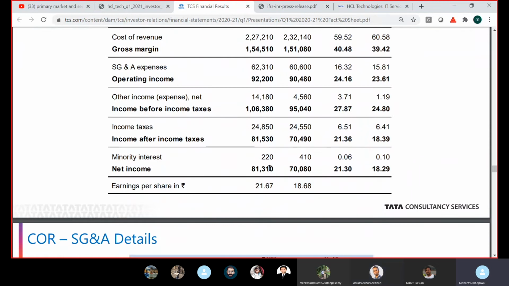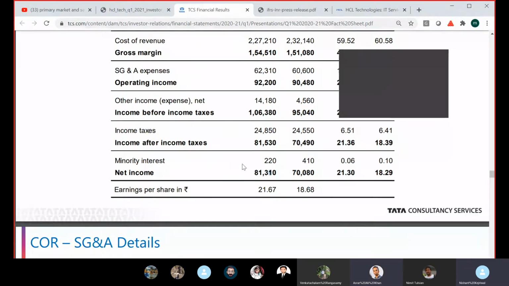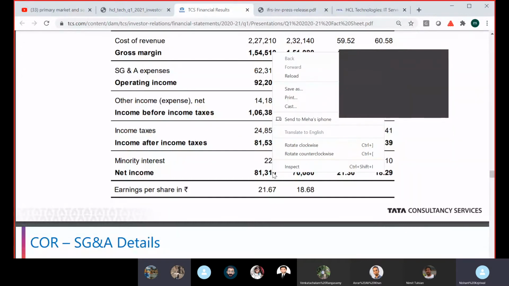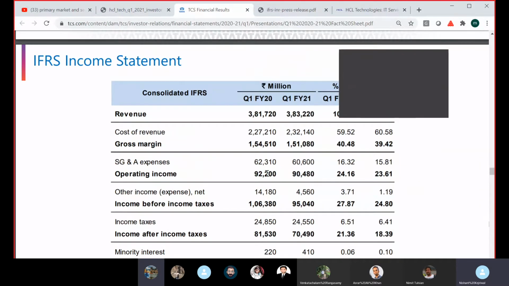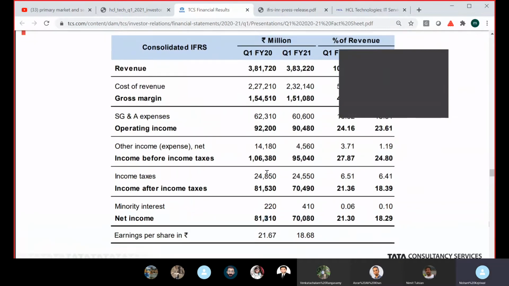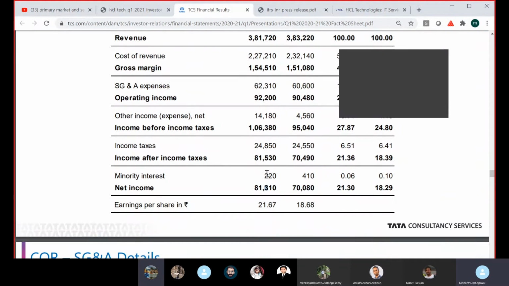Okay, your profit will be 8131 into 4. You did not multiply. Sorry? Can you please repeat that? I lost. 8131 into 4. No, sorry, this is previous year. 7008 into 4.